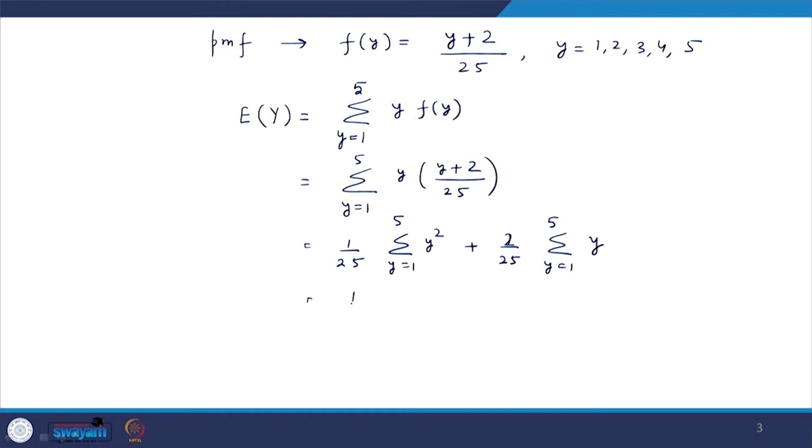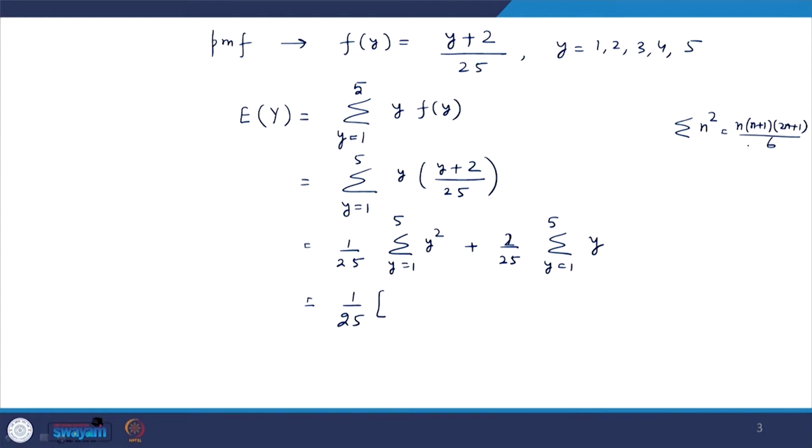Now, this is further equal to 1 by 25 times 1 square plus 2 square plus 3 square up to 5 square. We can either find the sum of squares up to 5 directly, or use the formula. We know that the sum of squares of natural numbers is n into n plus 1 into 2n plus 1 by 6.